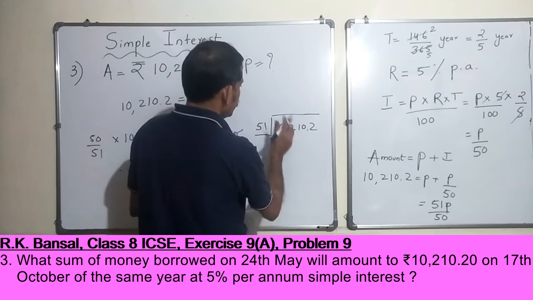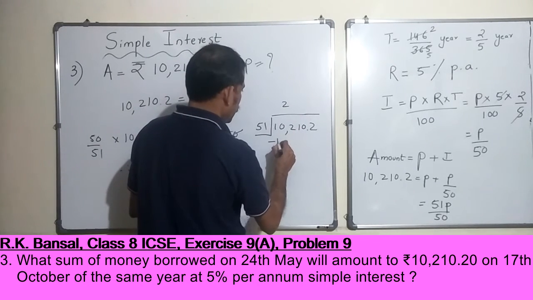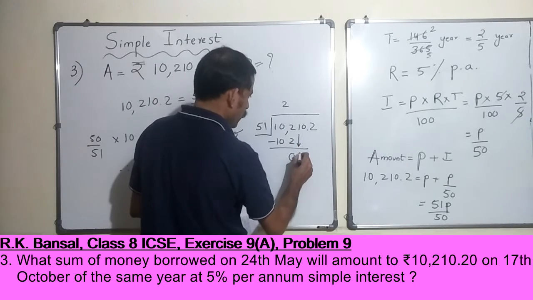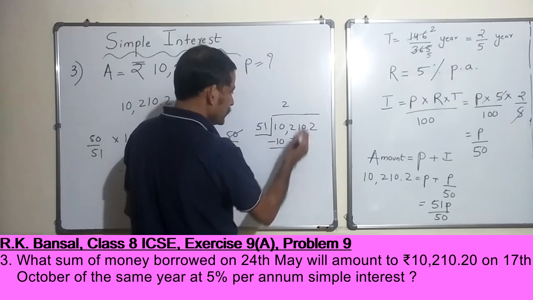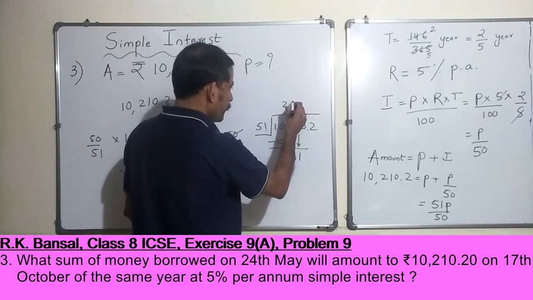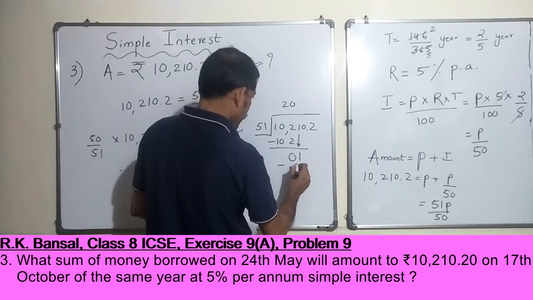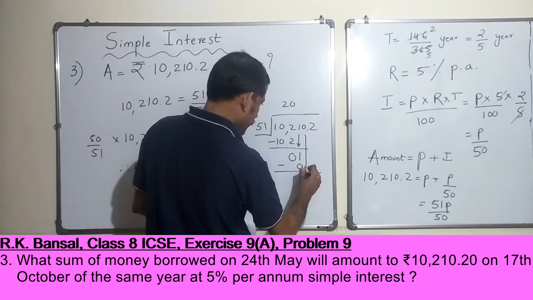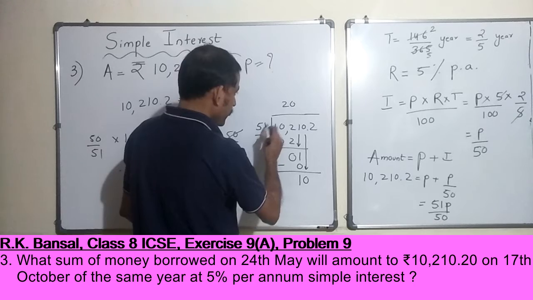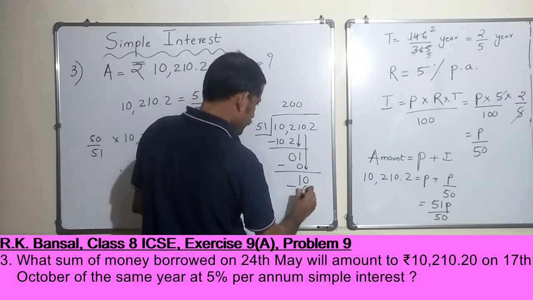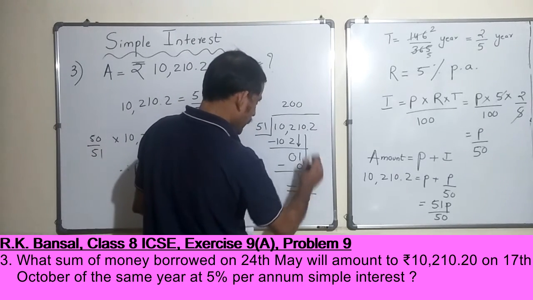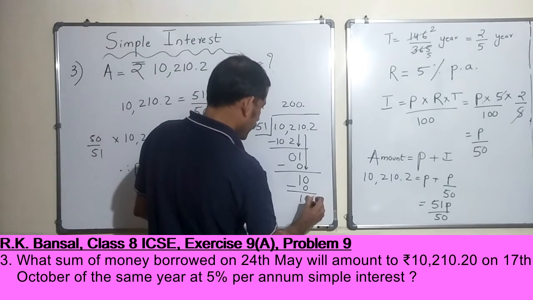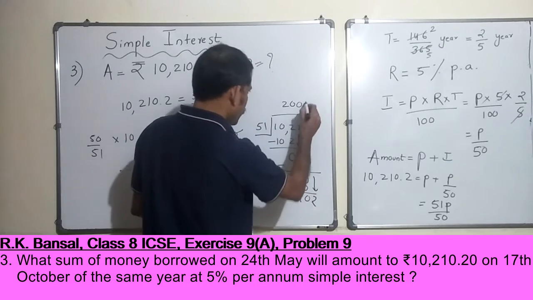So 51 twos are 102. 0. I bring this down 1. I can't do anything with this because 1 is less than 51. So 51 zeros are 0. So 1. I bring this guy down 0. 51 zeros are 0. Then I encounter a decimal. So I put a decimal here and I bring 2 here and 51 twos are.